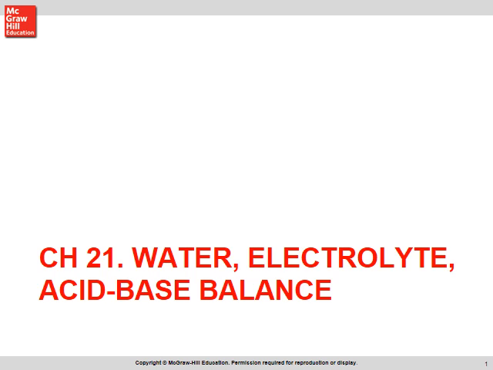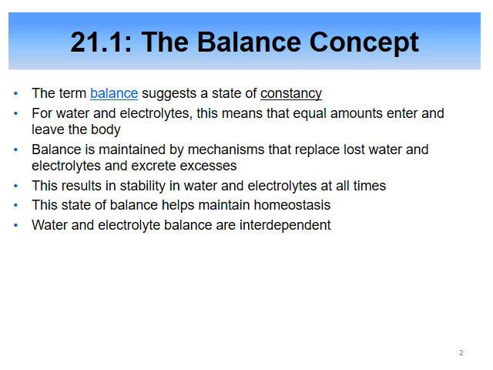Alright, so here's the second chapter of this unit. Here it's just talking about balance. Balance meaning homeostasis. Our kidneys are trying to maintain the balance of the nutrients that we have in our body, the ions, the vitamins, and minerals.